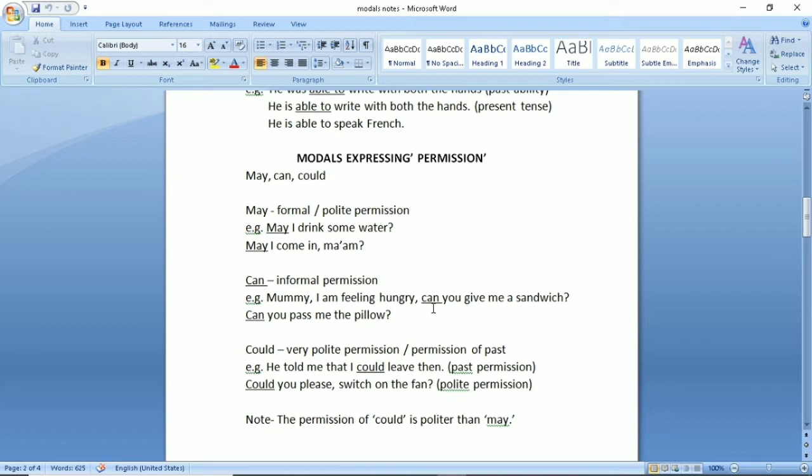So you will use can. You cannot use here, you matlab you shouldn't use here may. If you will use here may, the relationship that is the warm relationship that is between mummy and you will be destroyed. So it should be can. Can you give me a sandwich? Then can you pass me the pillow? Suppose you are going to sleep on your bed and there is no pillow. So you ask your younger sister or your younger brother, can you pass me the pillow?